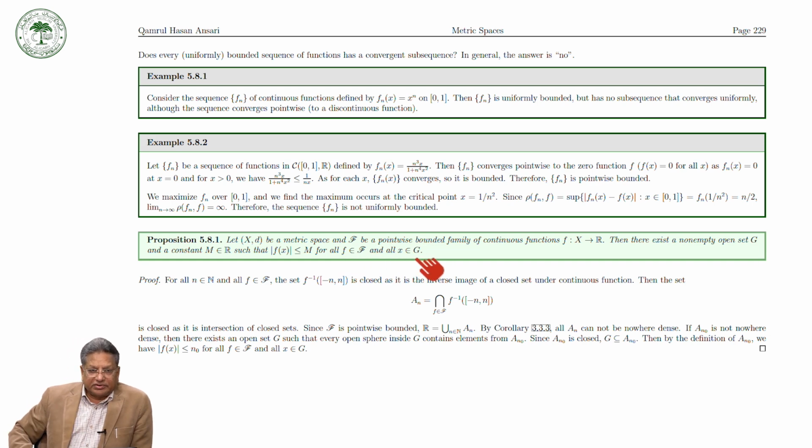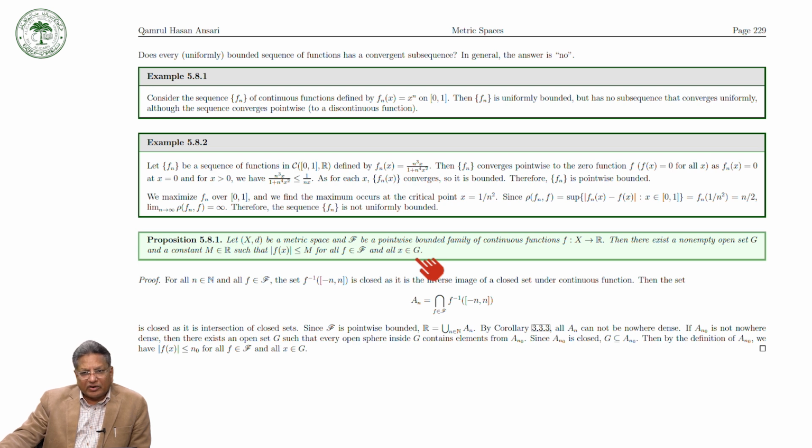In other words, if F is a family of pointwise bounded, real-valued continuous functions f from X to R, then because this is a family of bounded functions, |f(x)| is less than or equal to m.